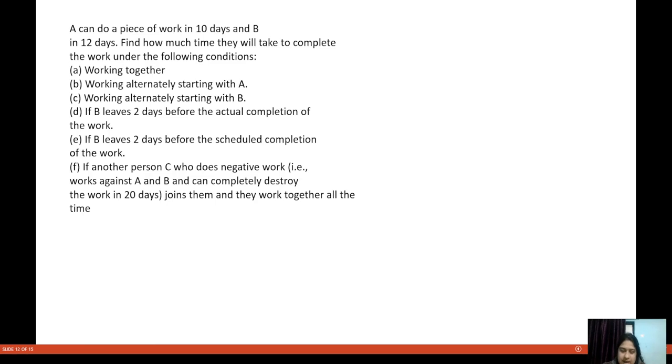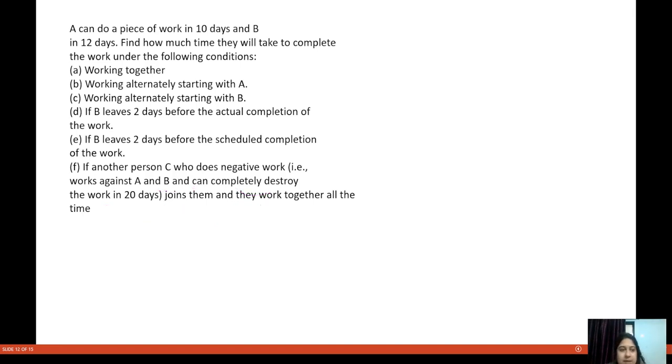Now let us see the last question. It is saying if another person C who does negative work, that is works against A and B, can completely destroy the work in 20 days, joins them, and they work together all the time.